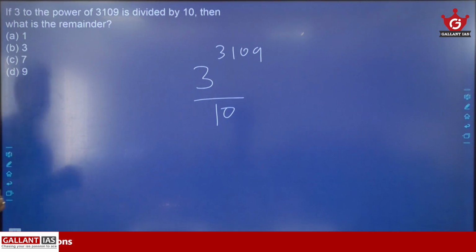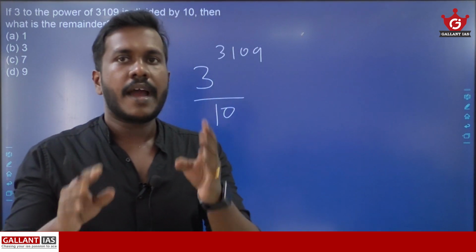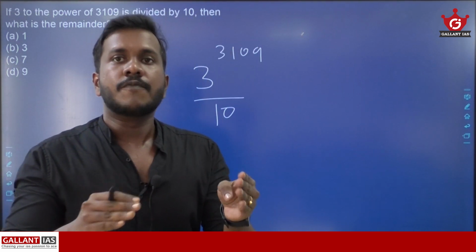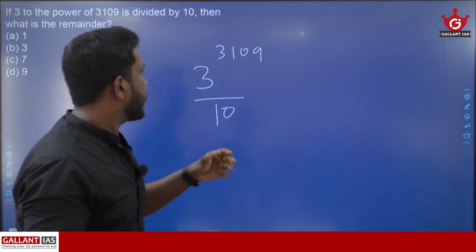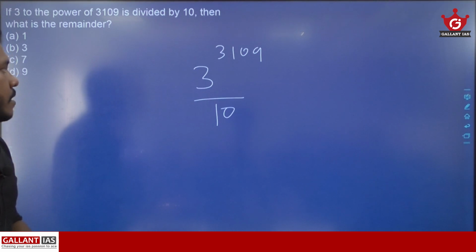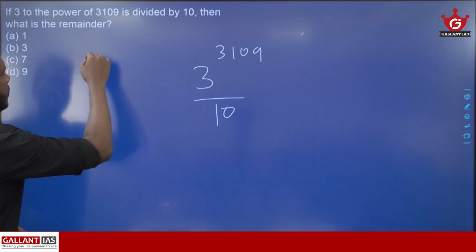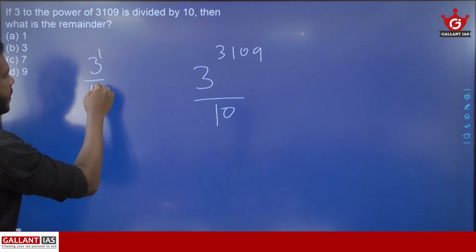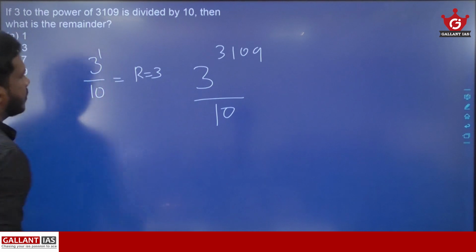In order to solve questions like this, first of all, you need to identify the pattern followed by the remainders when you are dividing different powers of 3 by 10. Look here, I will show how you get that pattern. First of all, let us divide 3 raised to 1 by 10. Here the remainder value will be 3.